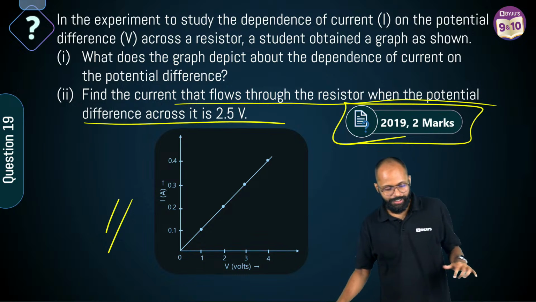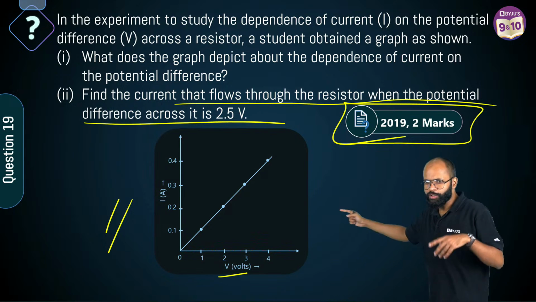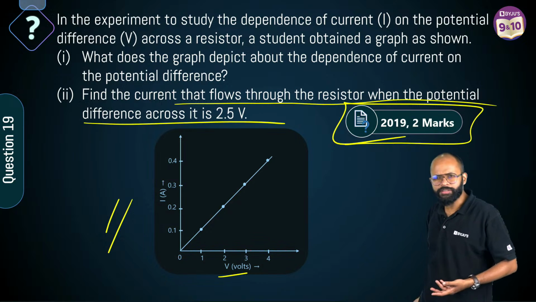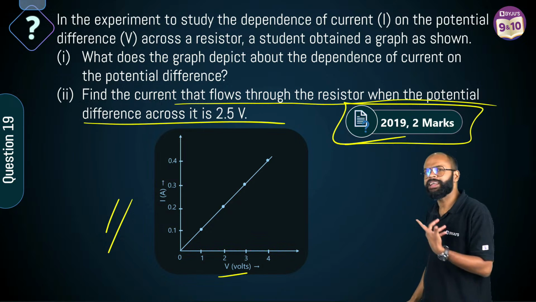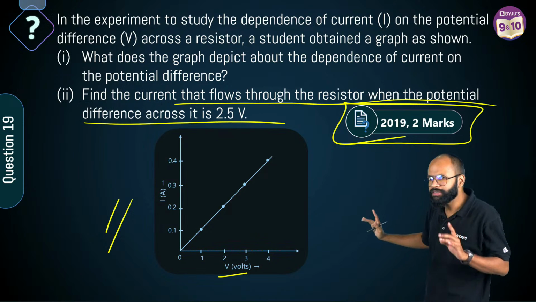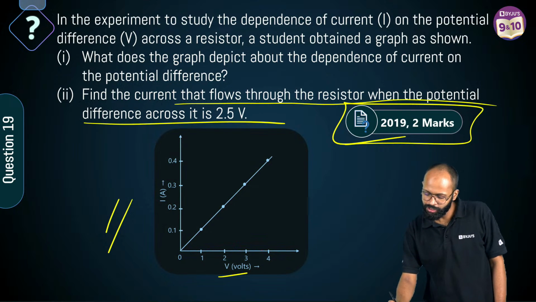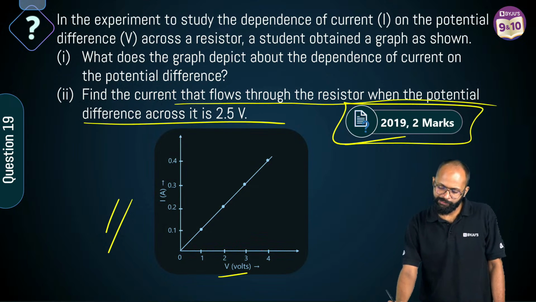2.5, 2. How much is the resistance? From this slope, can you find the resistance? Because if you know the resistance, whatever V is given to you, you can find I, not a problem. Can you find resistance? Sir, slope of this graph will give me what?